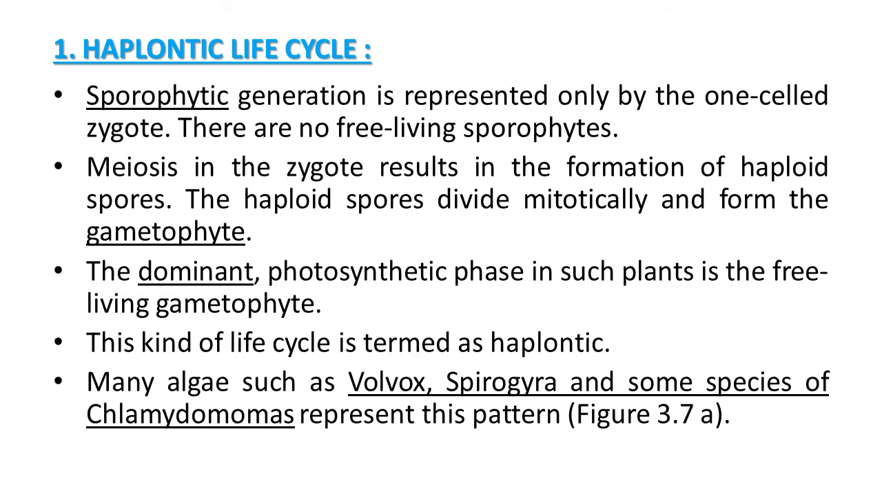It is observable in many types of algae. Some examples: Volvox, Spirogyra, and some species of Chlamydomonas. Actually, this type of life cycle we will study in figure also in detail, which represents the different patterns of life cycle. So for our simple understanding, we can also say that in this haplontic life cycle of plants, the majority of the life cycle is covered by the haploid phase.